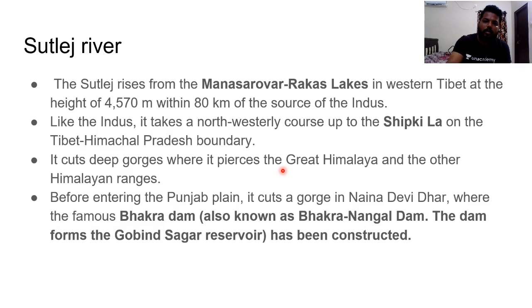Next comes the Satluj River, the most important tributary, which is joined by the Beas River. As I have already said about the source of the Satluj, it originates near the Indus River itself. The Satluj rises from Rakshastal and Mansarovar lakes in western Tibet, within 80 kilometers of the source of the Indus.